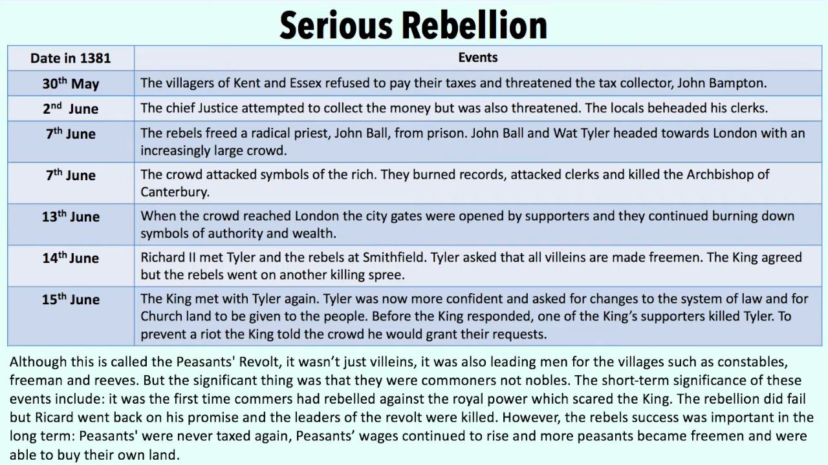The short-term significance of these events included that it was the first time that rebels had gone against the royal power, which scared the king. The rebellion did fail, but Richard went back on his promise, and the leaders of the revolt were killed. However, the rebels' success was important in many ways in the long term, because peasants never had to pay taxes again. Peasants' wages continued to rise, and more peasants became freemen and were able to buy their own land.